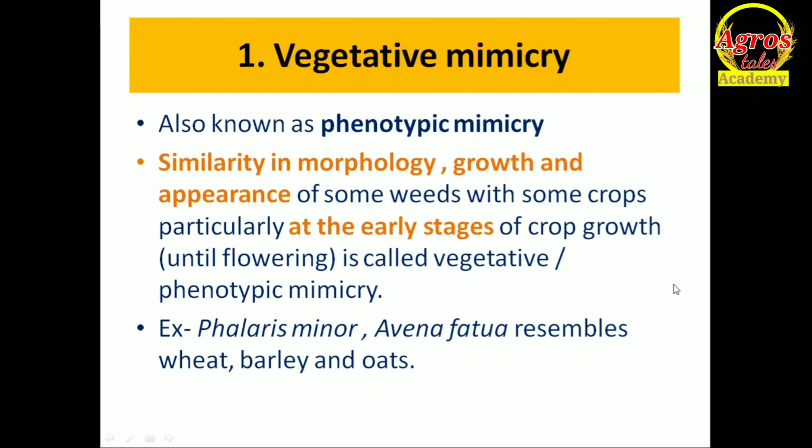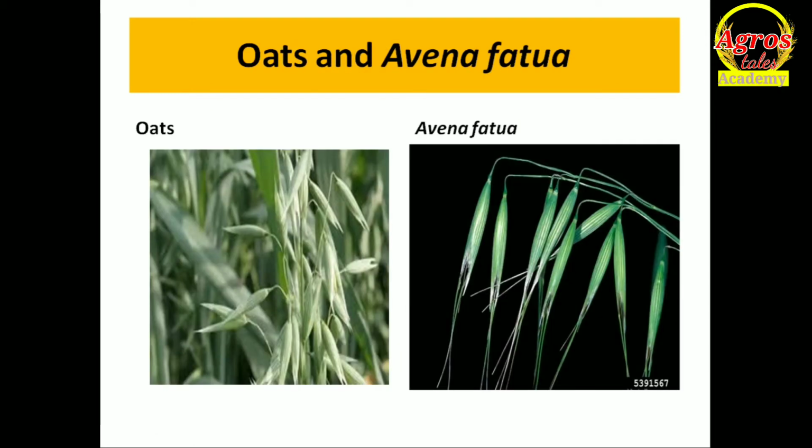Next, I have shown you oats and Avena fatua. Oats is Avena sativa. On your right side, there is Avena fatua. It is a weed and this is our cultivated species. There is no differentiation between the oat and our weed, Avena fatua or wild oat. This wild oat is considered a weed, but it is also grown commercially.